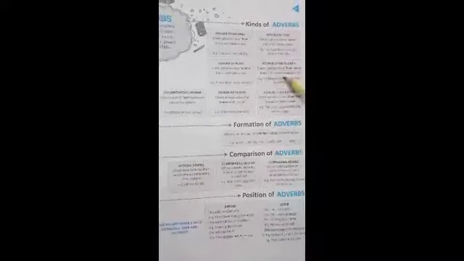Now the kinds of adverbs are adverbs of manner, time, place, frequency, interrogative adverb, degree, duration. Examples are here, you can read it on your own. Formation of adverbs: adverbs are formed by adding a suffix to other words. That is, quiet, quietly; sad, sadly; able, ably.